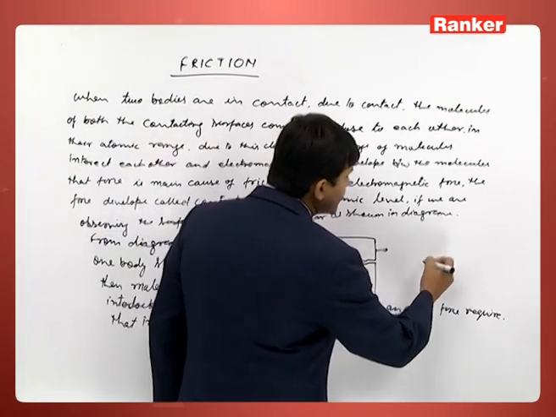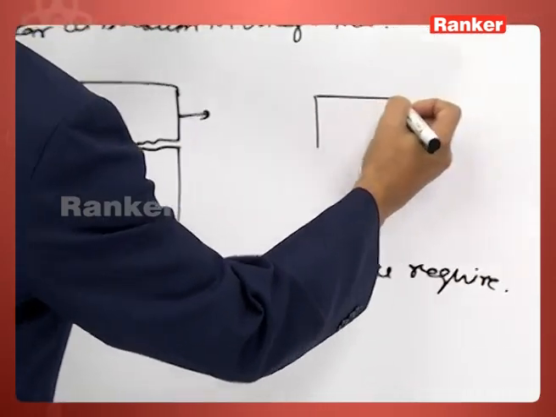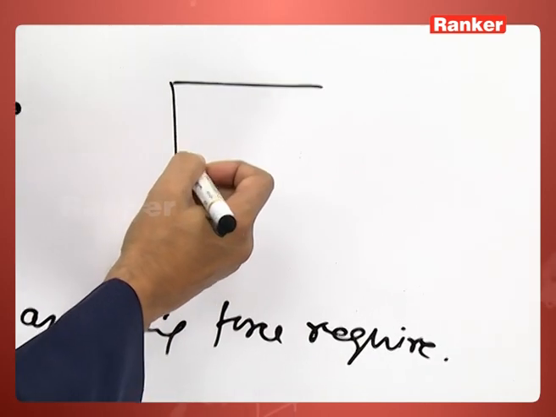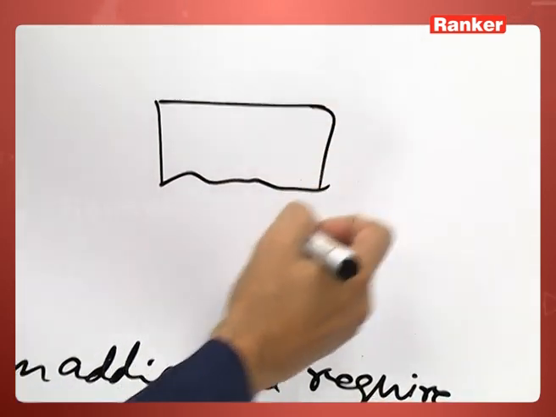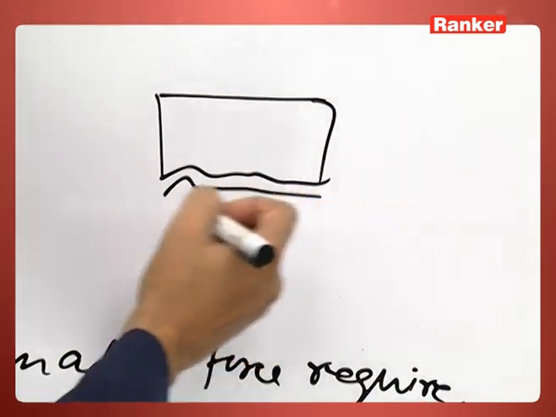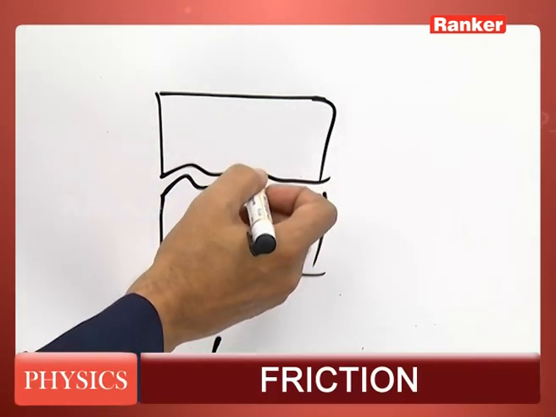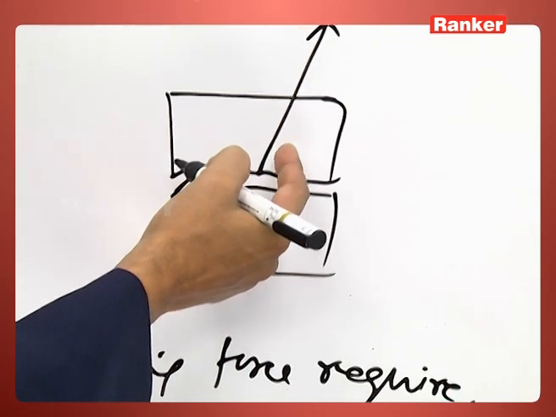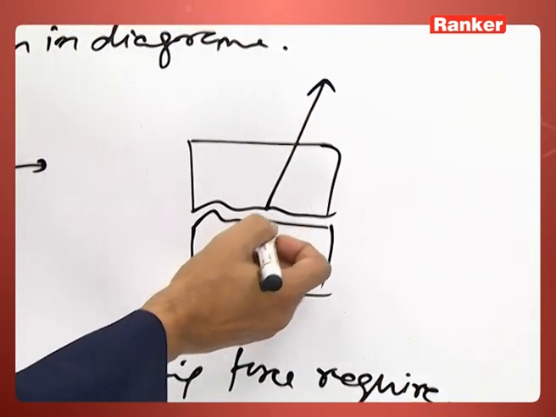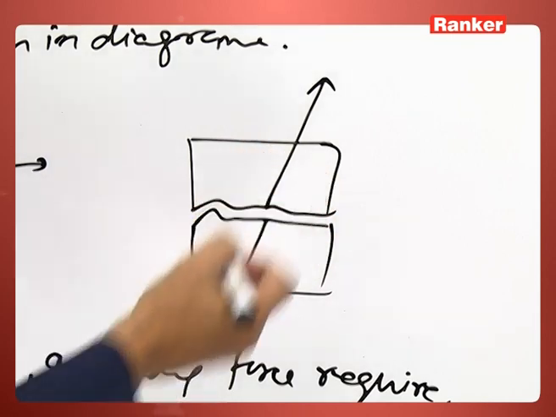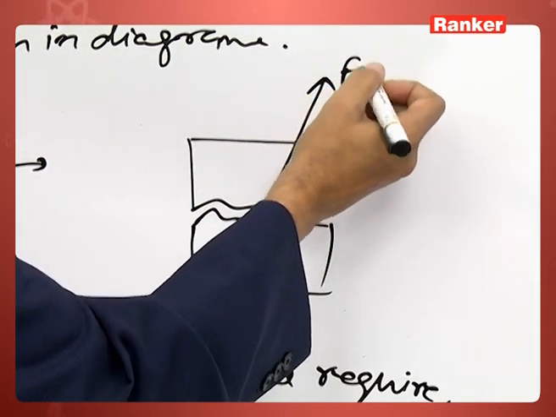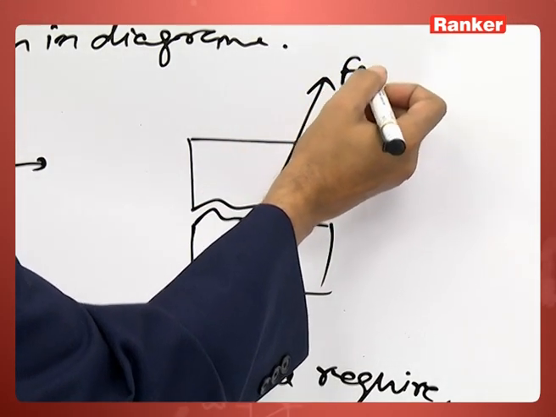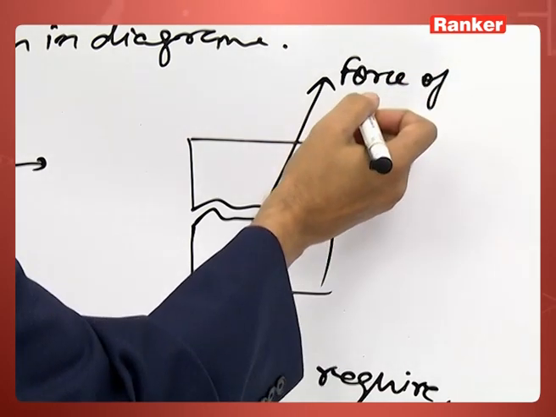Because of this interlocking and everything, one force acts on this body. That force is applied by the lower body, and on the lower body another force develops, and that force is called force of contact.